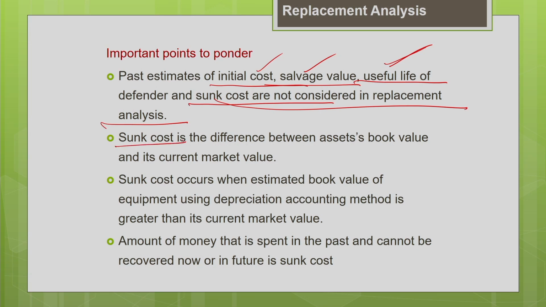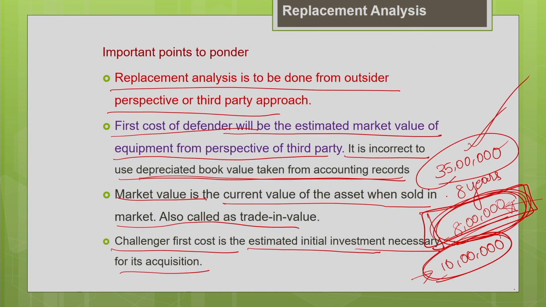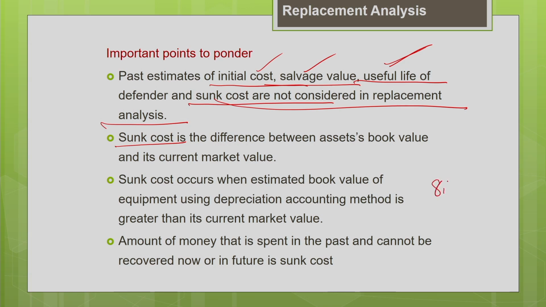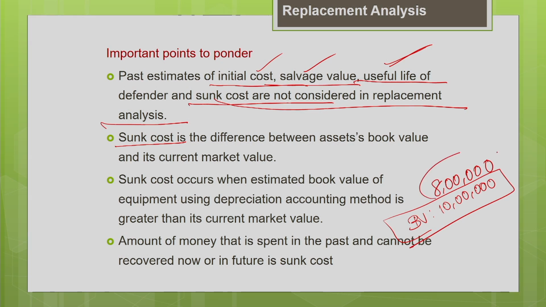So what is this sunk cost? As I told you earlier, say the current market value of the machine is 8 lakh. But you have estimated the book value of the machine as 10 lakh, using your own depreciation accounting method, and entered it in your accounting records. But your current market value now is only 8 lakh. So the difference between these two is your sunk cost. This is the amount of money which was spent in the past and cannot be recovered. The cost which cannot be recovered is called a sunk cost.